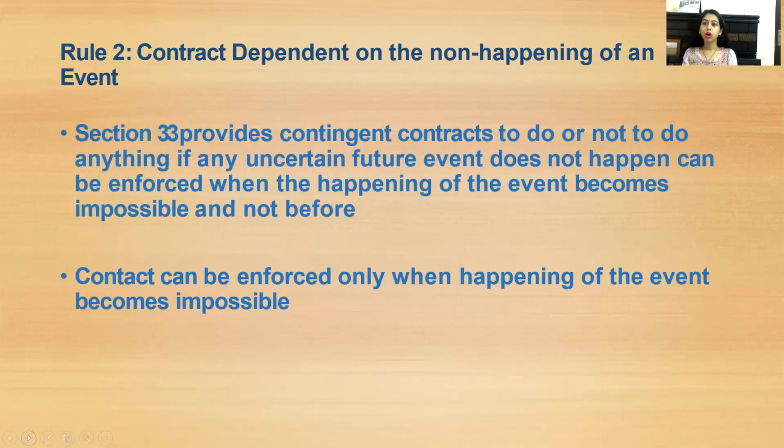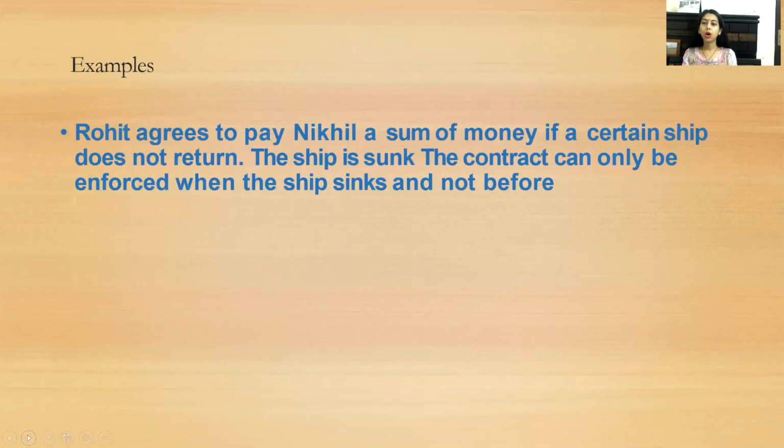Rule number 2, contract dependent on non-happening of a particular event. Section 33 provides that a contingent contract to do or not to do anything if an uncertain future event does not happen can be enforced when the happening of that event becomes impossible, and not before. Rohit agrees to pay Nikhil a sum of money if a certain ship does not return. The ship is sunk. The contract can only be enforced when the ship sinks and not before that.